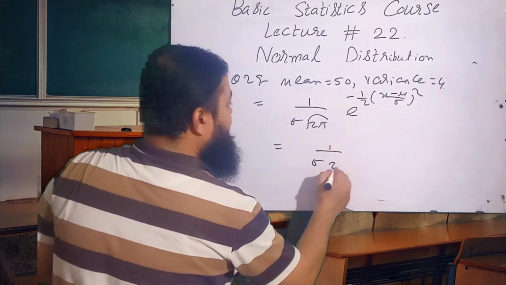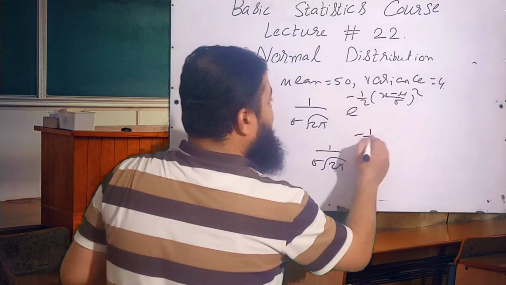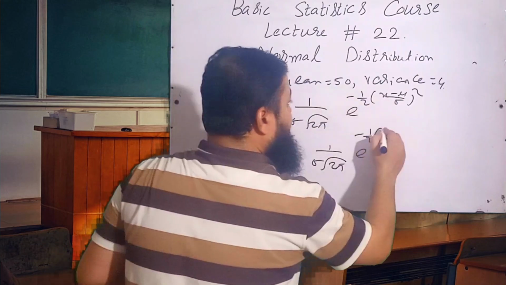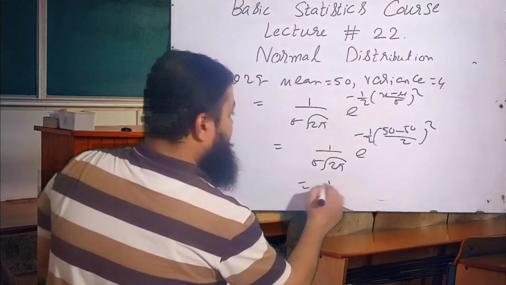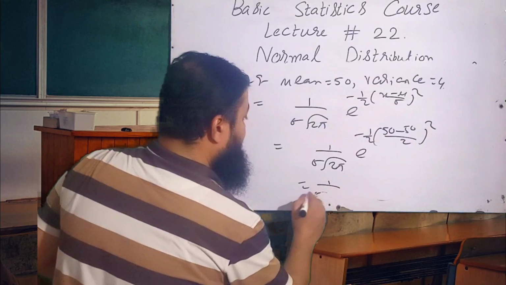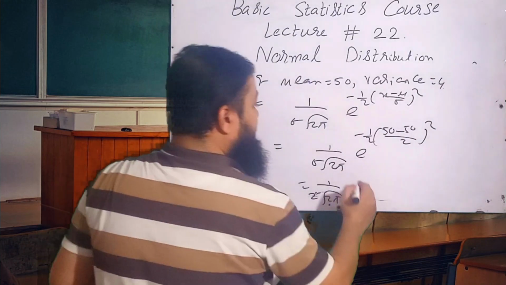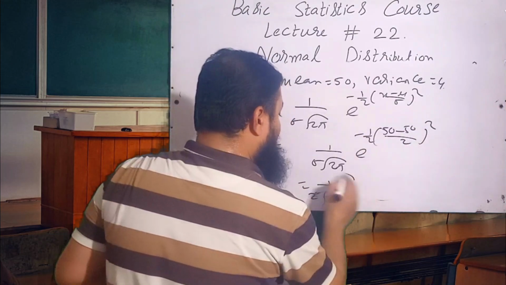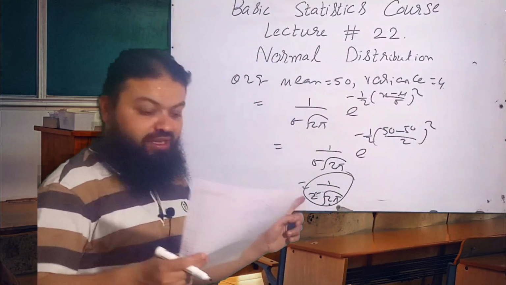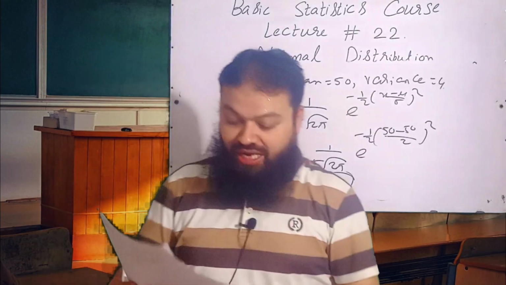1 over sigma root 2 pi, e raised to minus 1 by 2, put x equal to 50. (50 minus 50 over 2) whole square. 50 minus 50 is 0, 0 over something is 0, so the final answer will be 1 over 2 root 2 pi, that is 1 over sigma root 2 pi. A very important one.